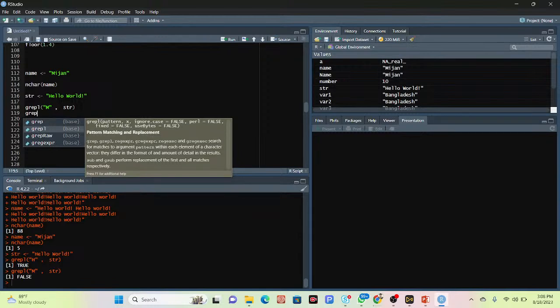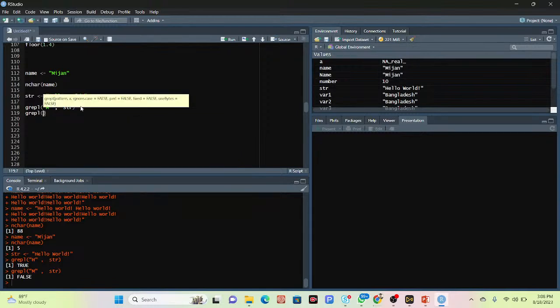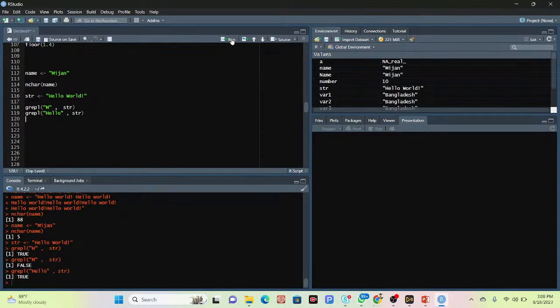Use the grepl function to check whether it's available or not. Suppose I put here "hello" to check if it is available or not. For that I simply call the str. It stored this line, so it's already available, so we get the result TRUE. Yes, I get the result TRUE. So this string is available in my text.